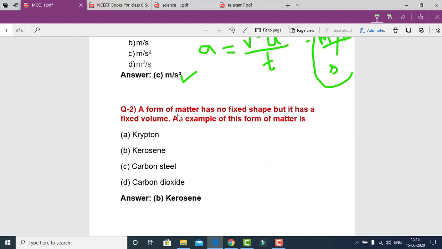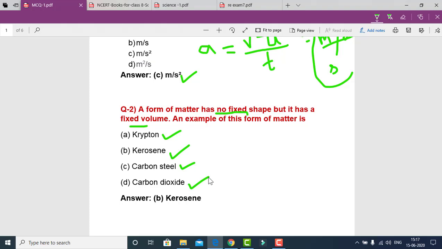Our next question is, a form of matter has no fixed shape, that is, the shape is not fixed, but it has a fixed volume. An example of this form of matter is: A. Krypton. Krypton is a gas. B. Kerosene. It is in liquid form. C. Carbon steel. It is in solid form.